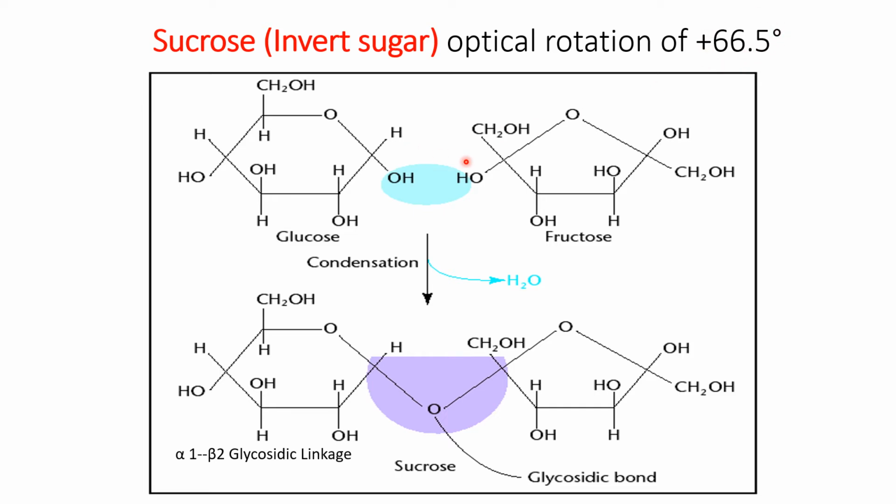But when it is hydrolyzed to its monosaccharide residues, glucose and fructose, the rotation moves from dextro, that is right, to the left, that is levo. It becomes minus 19.5, and this process is called inversion. From dextrorotatory it becomes levorotatory, and that is why it is also called invert sugar.